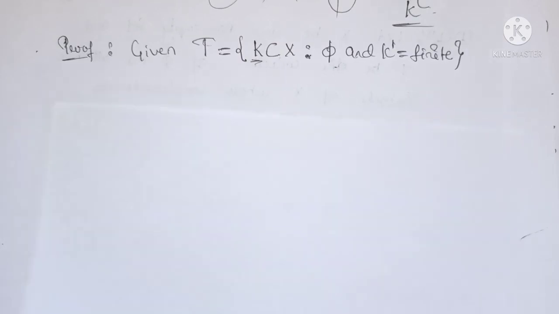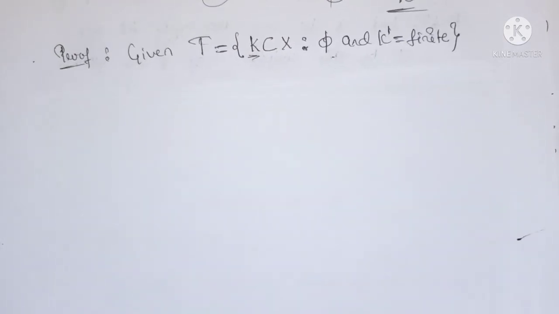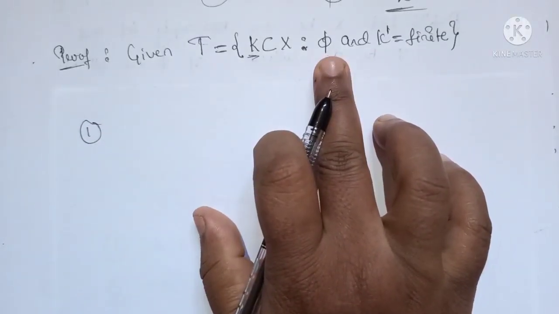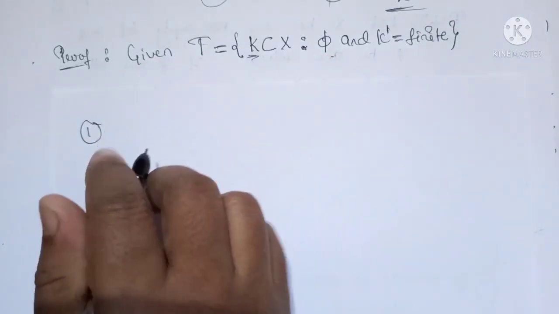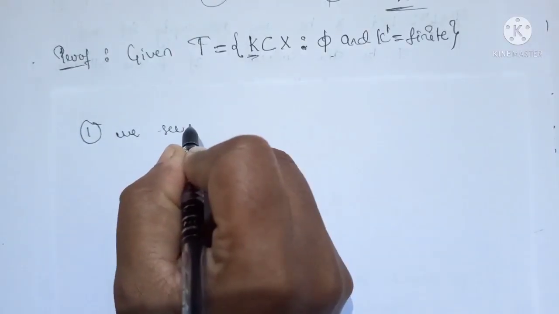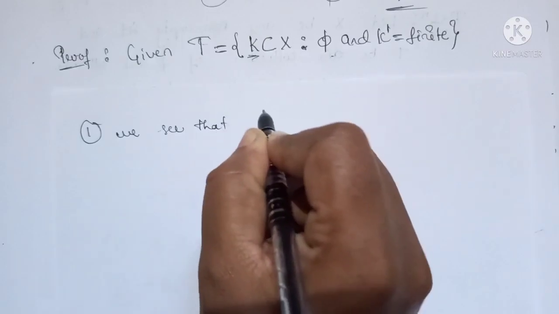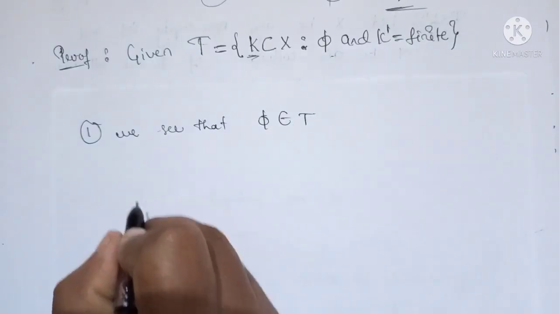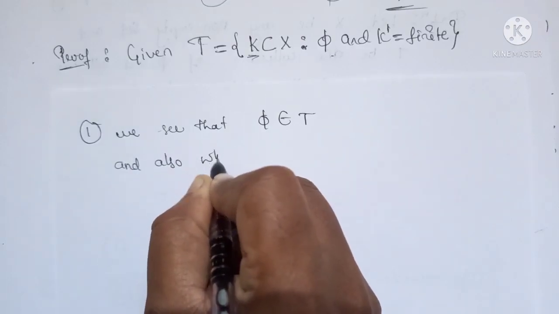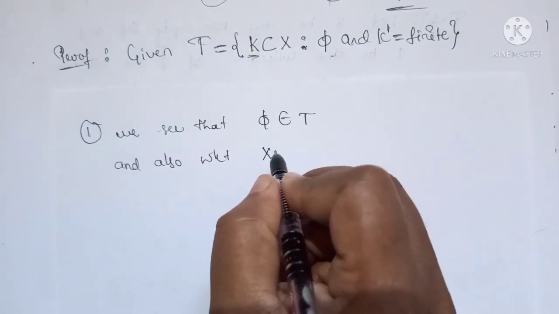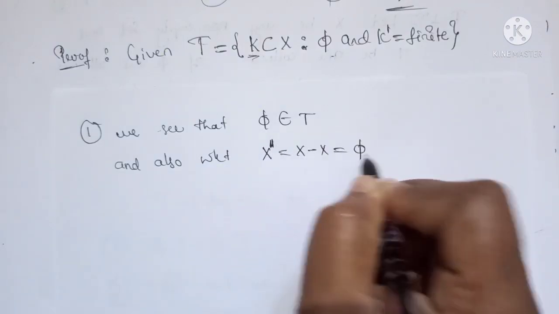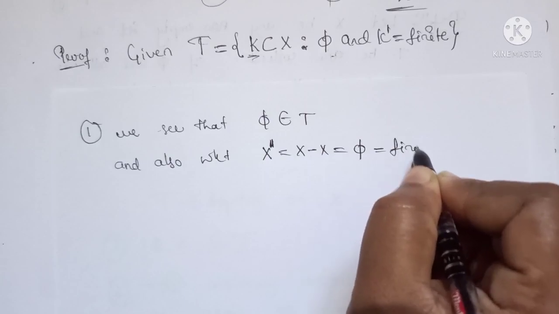So we prove the first one. As you can observe, the null set belongs to T, so we can see that phi belongs to T. And also we know that the complement of X is nothing but X minus X equals phi, which is finite.